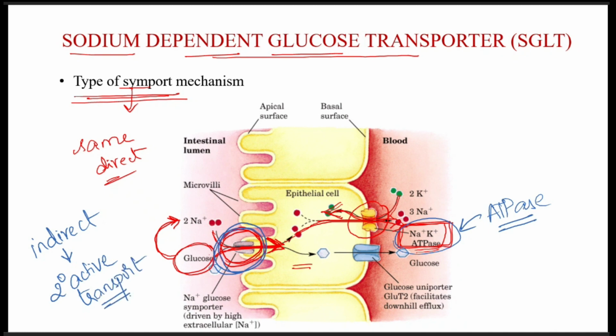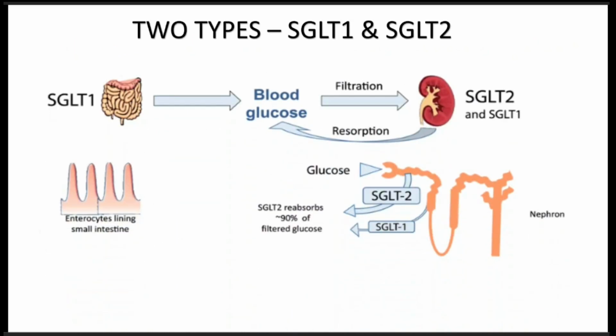Secondary active transport mechanism, and it is a type of symport mechanism where both sodium and glucose are entering in the same direction. Now the glucose that has entered into the intestinal cell. There are two types of SGLTs, that is sodium dependent glucose transporters, SGLT1 and SGLT2.